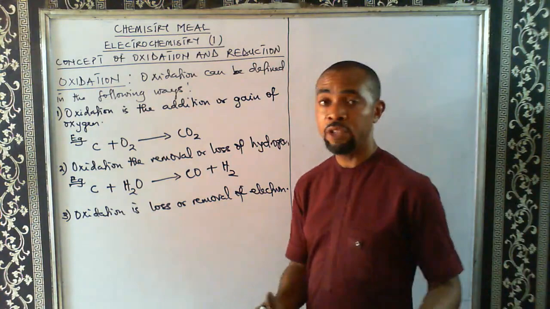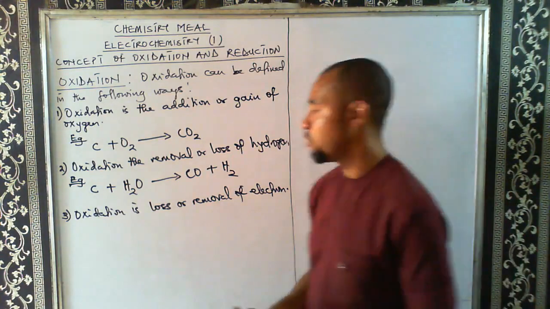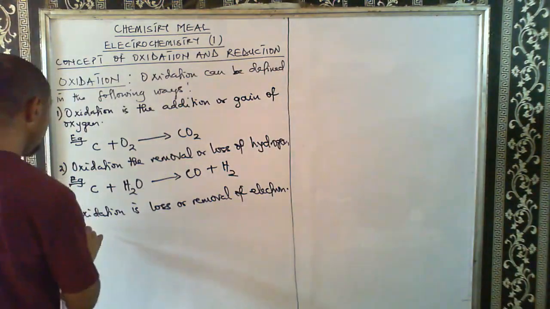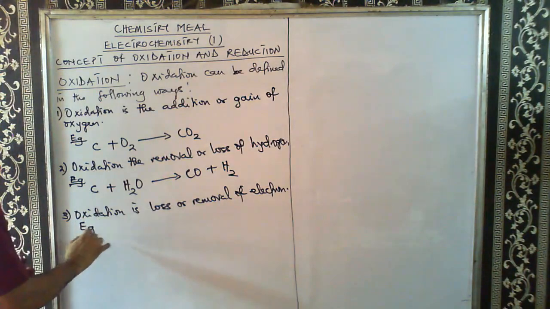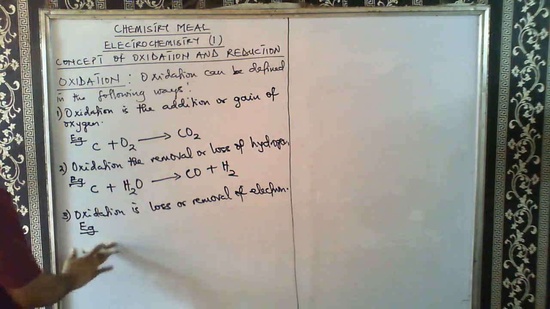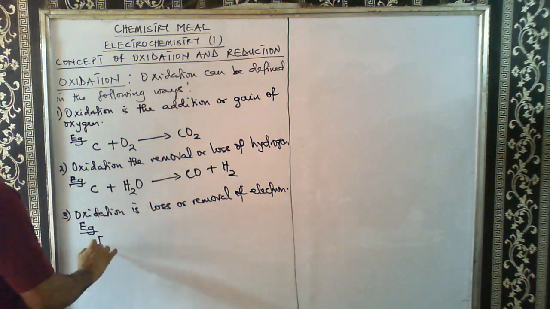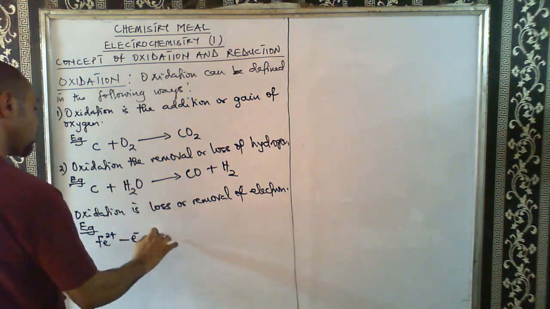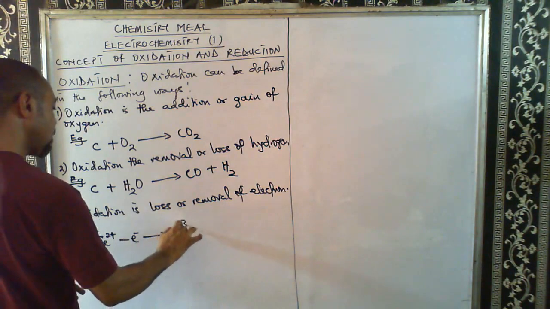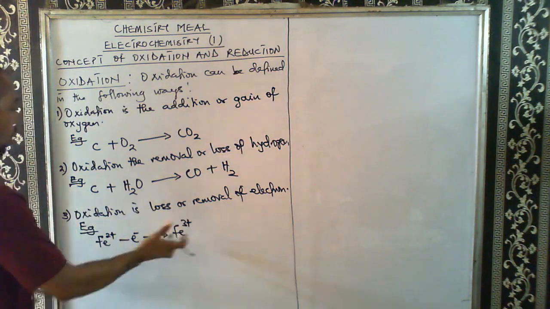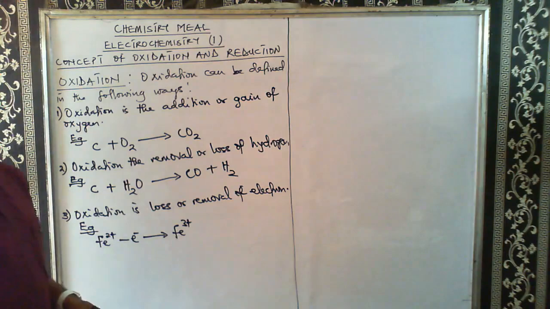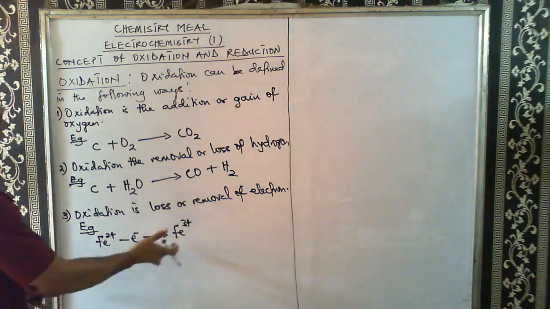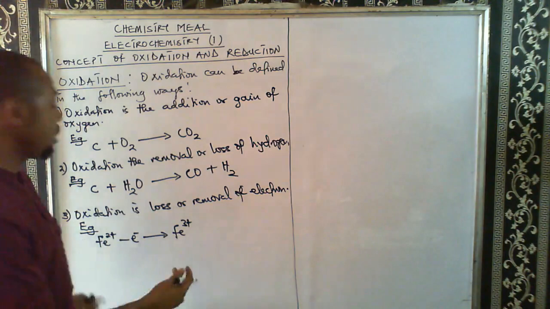So loss of electron is oxidation, or removal of electron is oxidation. Quickly, we can have, let's say, Fe2+ losing one more electron to become Fe3+. So there is loss of what? Loss of electron here. Alternatively, we can rewrite this equation.